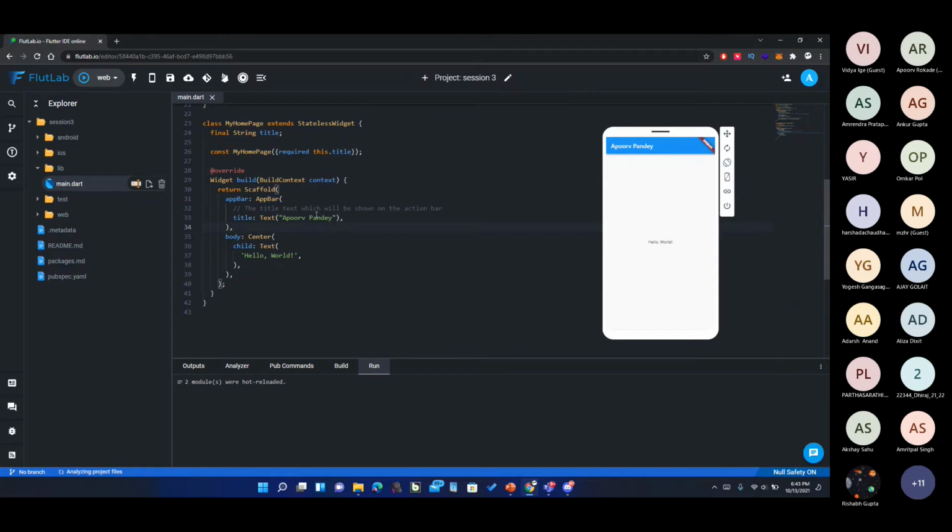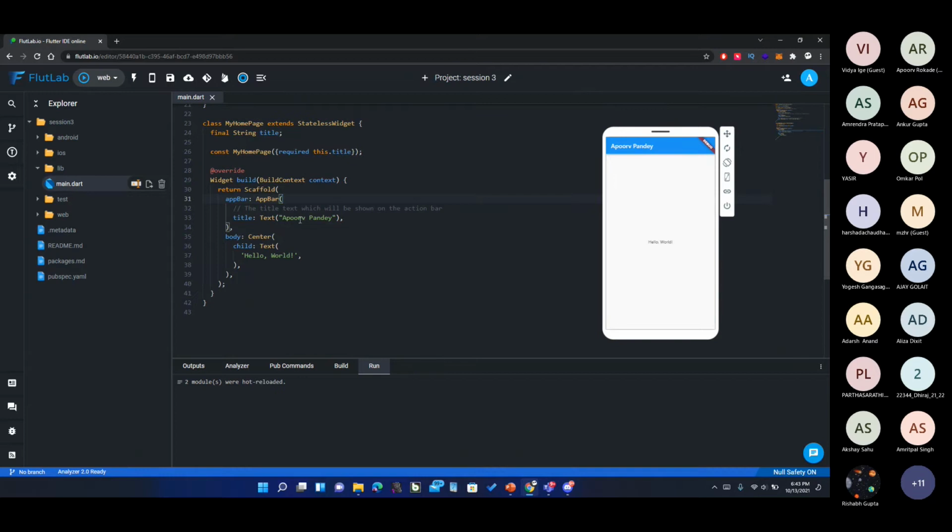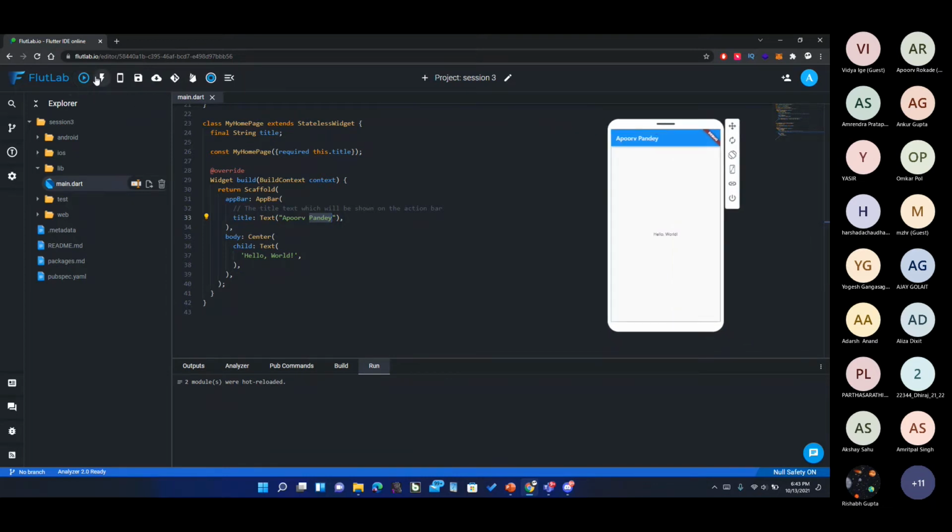You can try it out right now on your own systems if you have opened this. If you are also facing any issues, do let me know. I ran into an error here, removing this thing. What I did is I saved this file using Control S when I made the change, and then I hit here. That is hot reload. It is right next to the web option which we use to run this application. Here it is, hot reload. You can use this so that your changes are reflected.